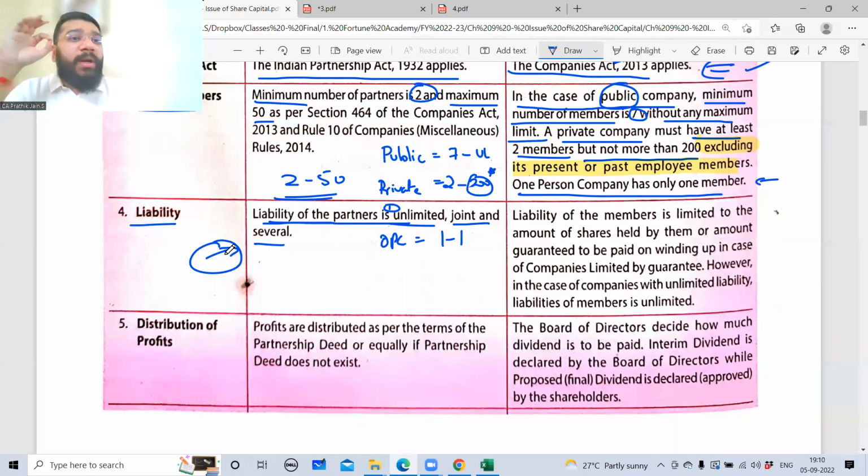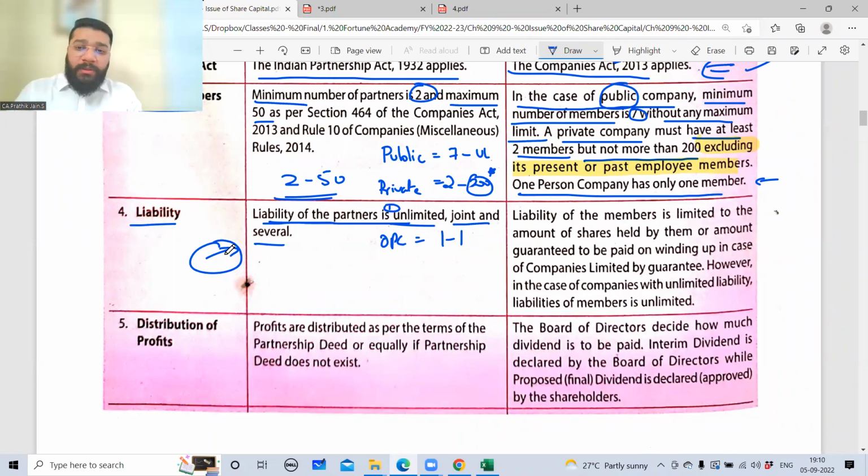If they ask you the question, what is the liability of a partner in a partnership concern? You will give 2 points. One, the liability of the partners in a partnership concern is unlimited. Point number 1. Second, all the partners are jointly and severally liable for their acts. These 2 points are 100% to be written cumulatively.